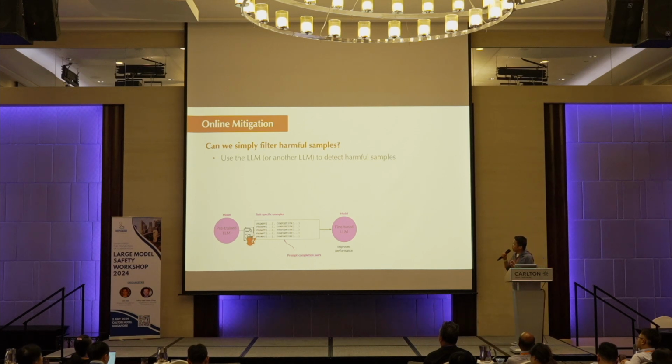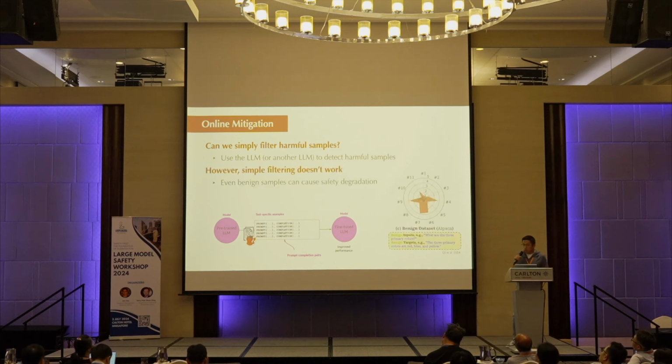So the very straightforward solution would be, can we use another language model, for example ChatGPT-4, to detect any kind of harmful samples and filter those out? The answer is, unfortunately, it doesn't work so well, because remember, even benign samples can cause significant safety degradation. As you can see in the sample here, all those fine-tuning data sets are benign, and after fine-tuning, you can see the bar increases significantly, which indicates a safety degradation.